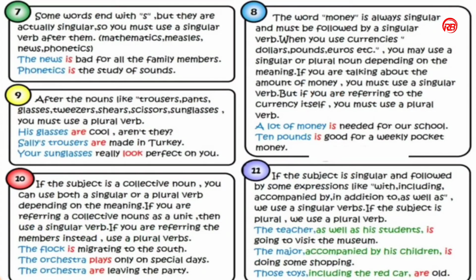And in rule number 7, some words end with s, but they are actually singular, so you must use a singular verb after them. Like mathematics, message, news, phonetics. By default we will add s at the end of the word. Phonetics, mathematics. So these kinds of words will follow the singular verb.